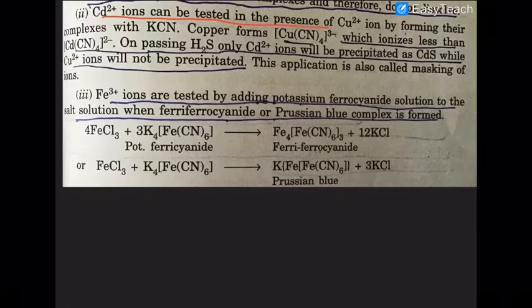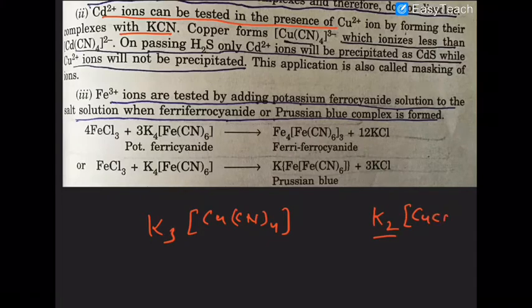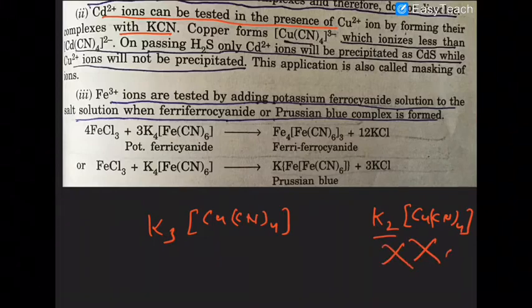That is very important, by forming a complex with KCN. Copper forms a complex with CN. Remember that it is K3[Cu(CN)4]. In some books you will find K2[Cu(CN)4]. That will be the wrong answer. This is the right answer.